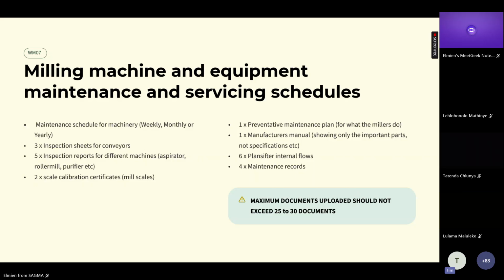Manufacturer's manual. I don't want 50 pages, people. I want the cover, and I want just the basics of what is actually in that book. Don't want every single specification, dimension, all the rest of it. Very important, and this is what a lot of people don't do: 6 plant sifter internal flows. I need 6 of different plant sifters, not the same one. And then 4 maintenance records that the miller has done in the mill, plant sifters, and all the rest of it.